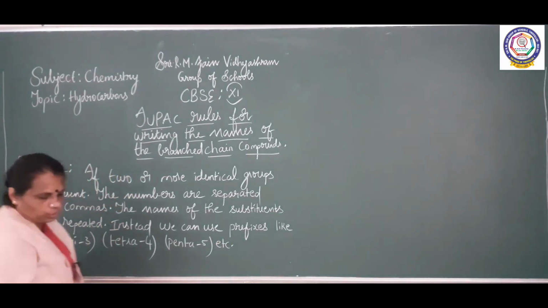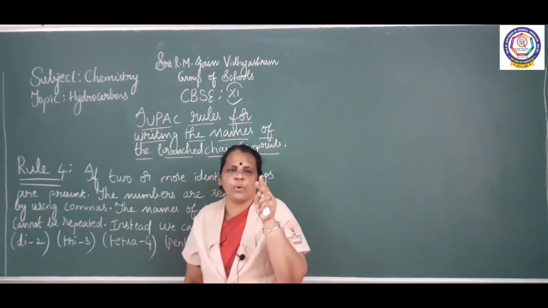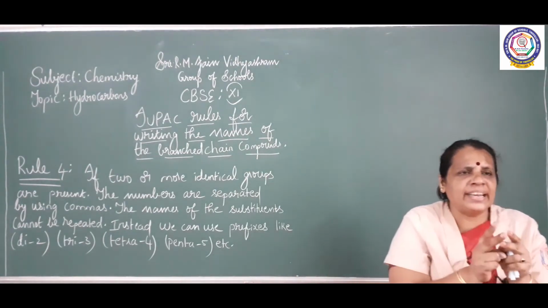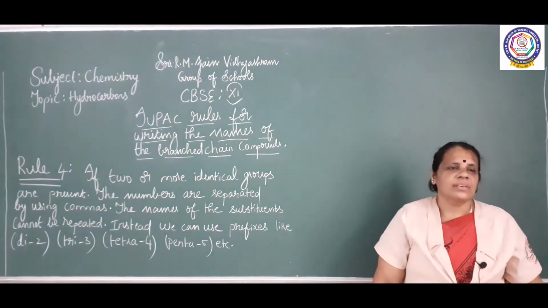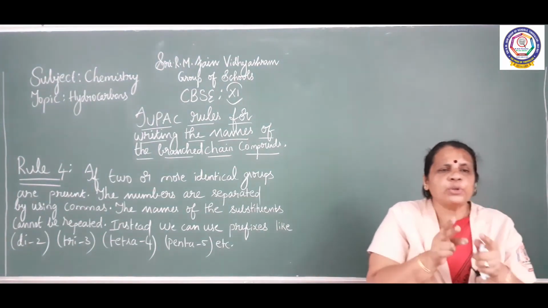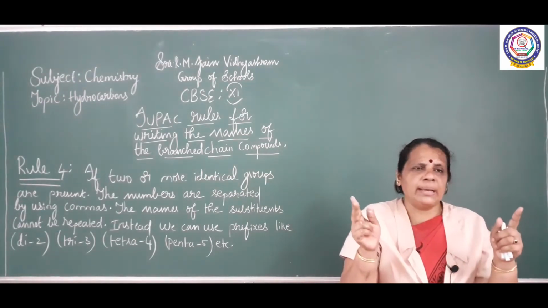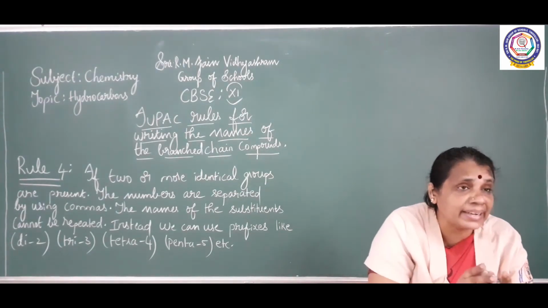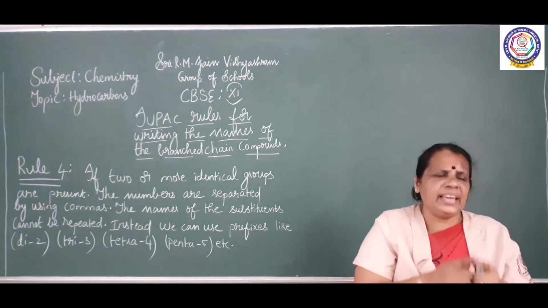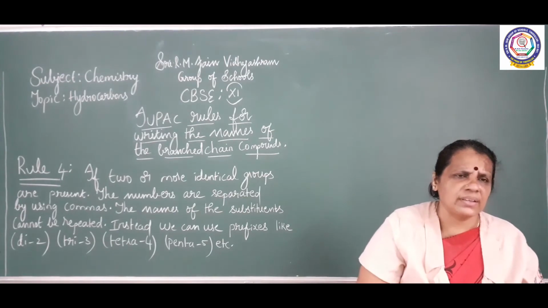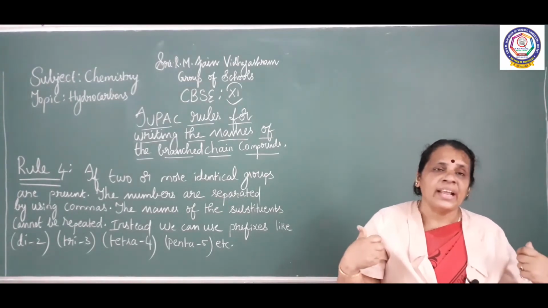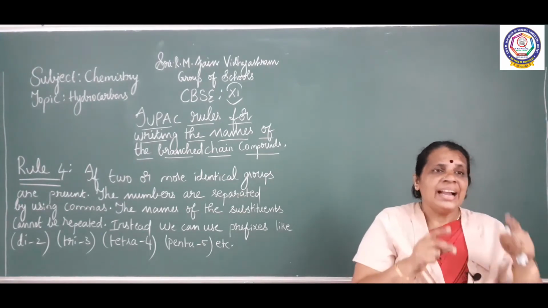So what is the next rule? Fourth rule. If two or more identical groups are present, how can we name? We have to put commas for separating the numbers. Instead of repeating the names of the substituents, we can use the prefix like di for 2.